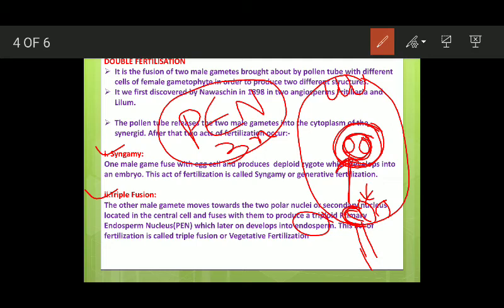Triple fusion में क्या होता है? The other male gamete fuses with the secondary polar nuclei and results in the formation of PEN, which is a triploid nucleus. And this PEN later on develops to form the endosperm, which is the food material for the embryo.